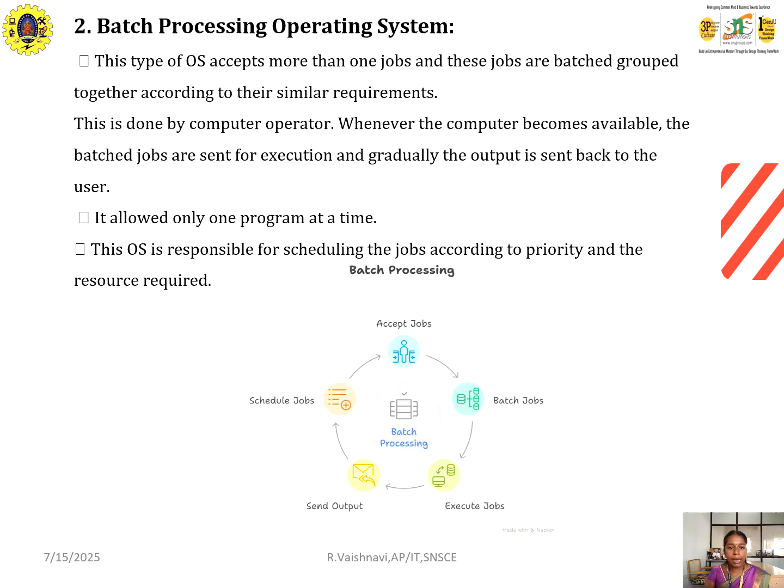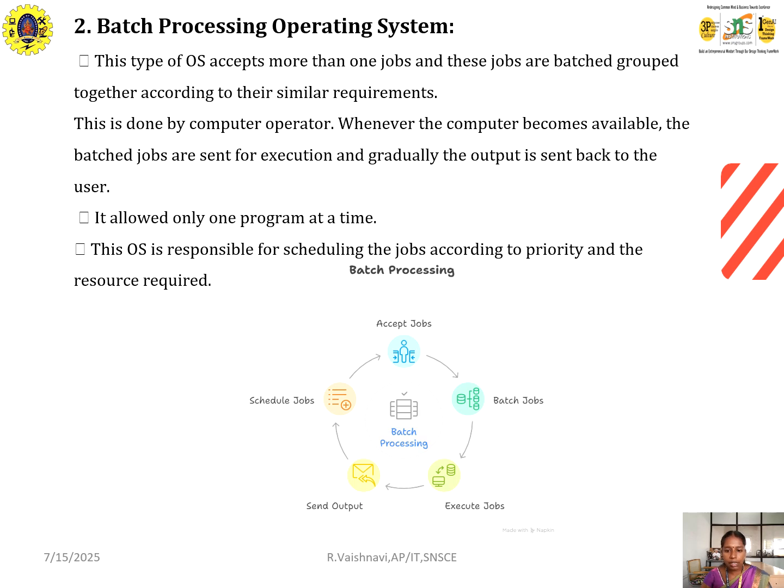Second one will be the batch processing operating systems. In batch processing operating system, the OS will accept more than one job, and these jobs will be batched and grouped together according to their requirements. And next, it will allow only one program at a time. In batch processing, the OS is responsible for scheduling the job according to the priority and the resource requirement.